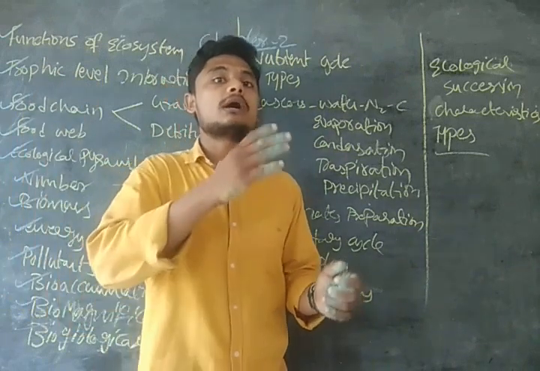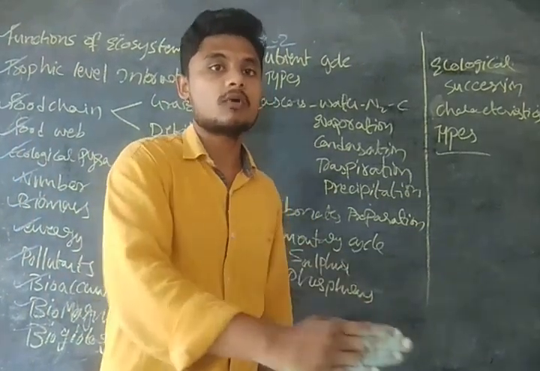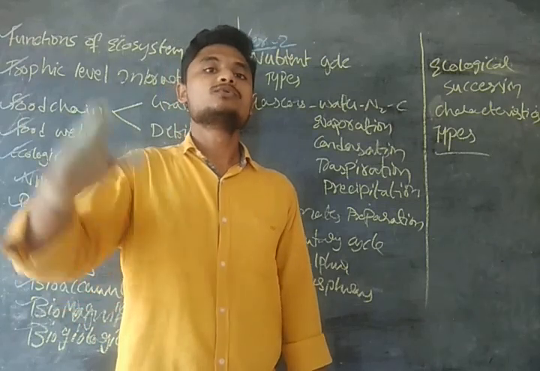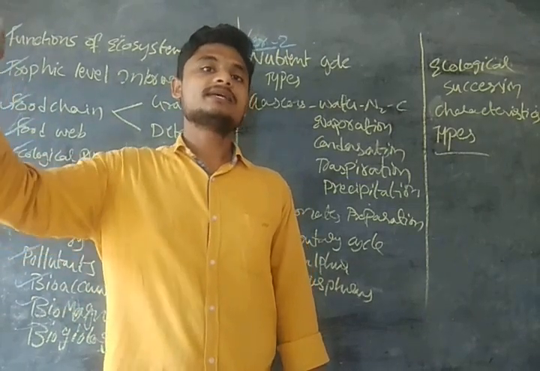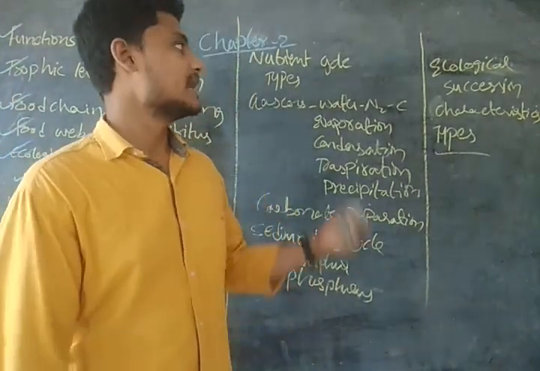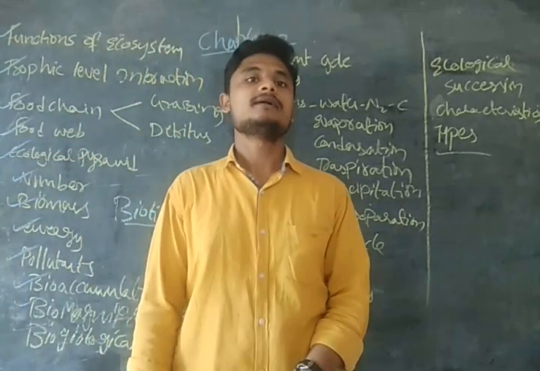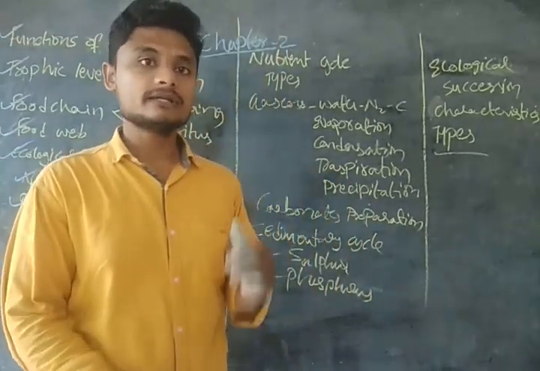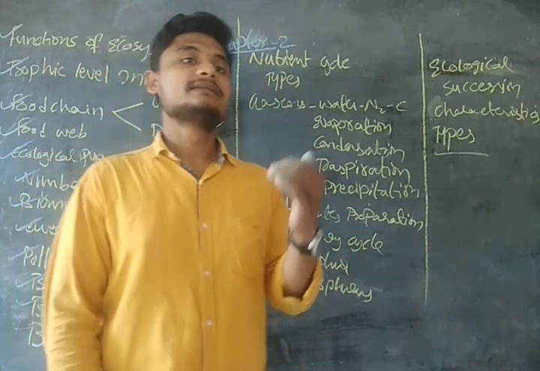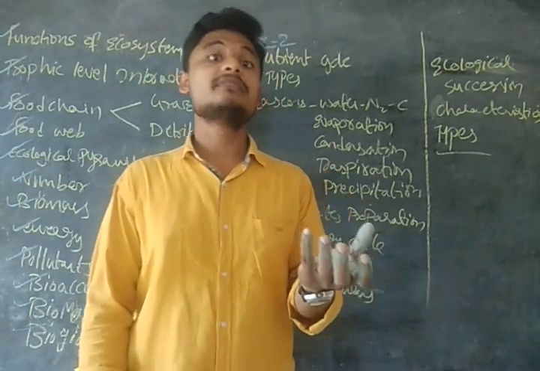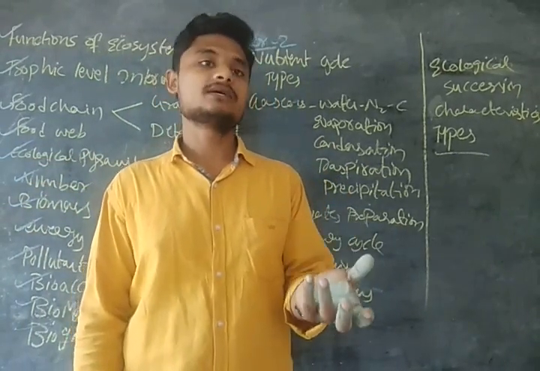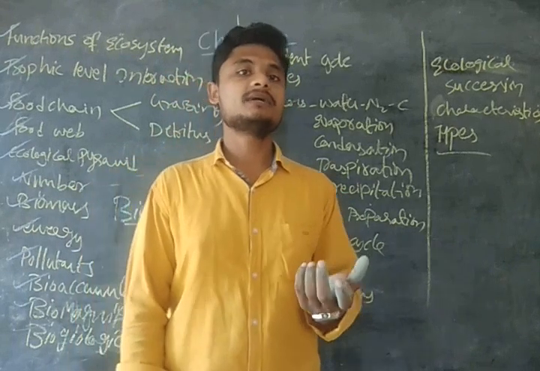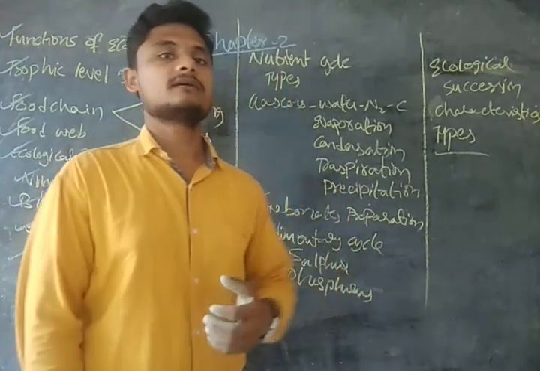Okay, so how vegetation develops from small to developed over a time scale, guys, is known as ecological succession. The ecological succession has characteristics, and it depends upon the type of vegetation that is happening. So ecological succession may be of different types, depending on how the vegetation takes place, guys.